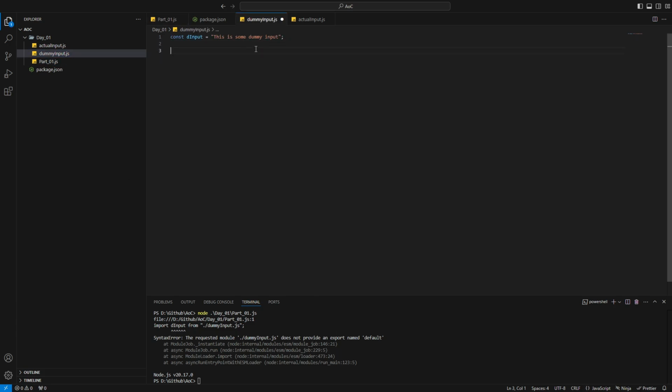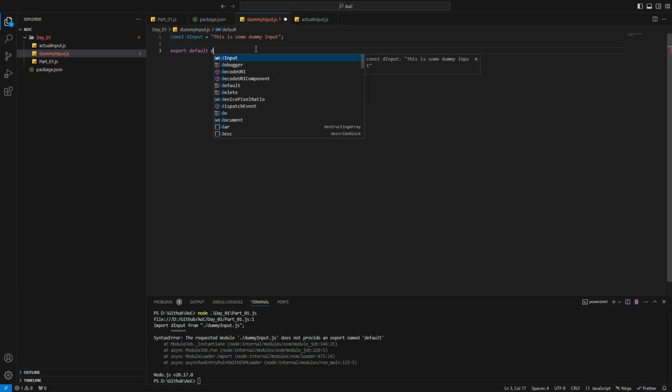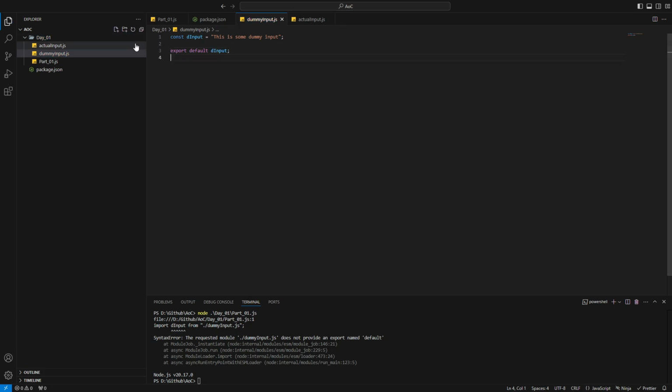Oh shoot, I forgot to export it. Export default d input. Actually I can, instead of making it a default, put both the actual and dummy into the same file, but it helps me if I can visualize it once in a while by just going into the file and checking what things are like. So that's why I'm separating it out.